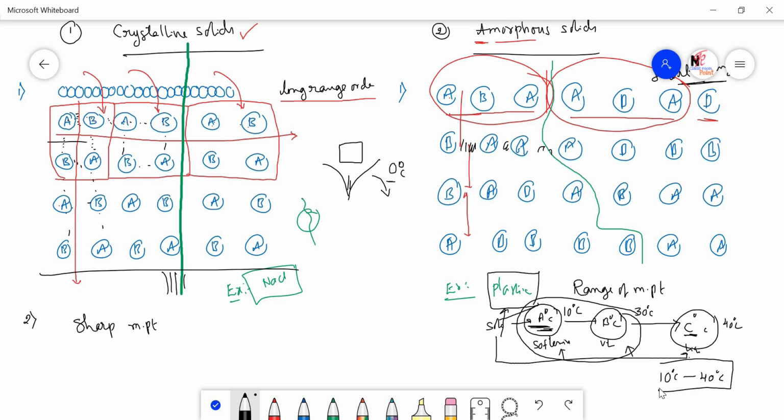So this is called the range. One range we are showing. Hence we say that these amorphous solids are having a range of melting point values. But in the case of crystalline solids, we cannot say a range of melting point values, because they are having the same type of attractive forces. Hence they start melting at a single temperature. Hence we say that they are having a sharp melting point.